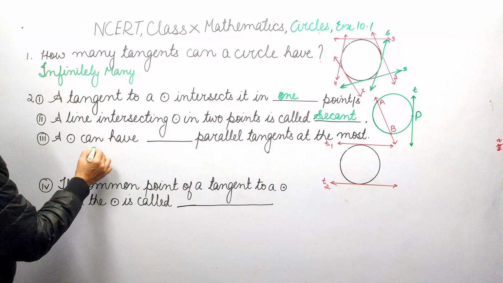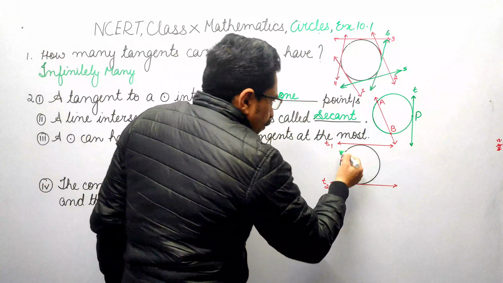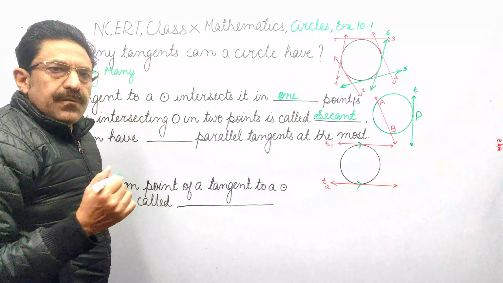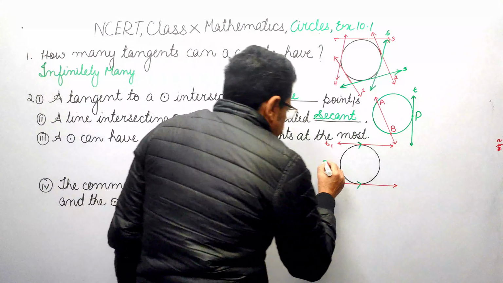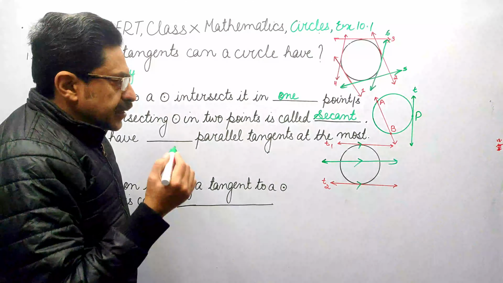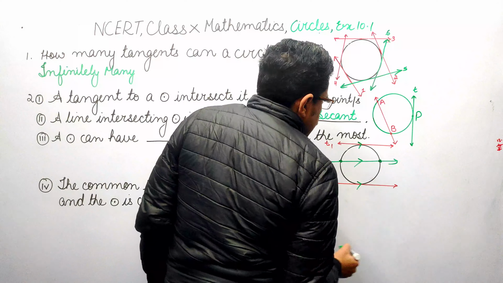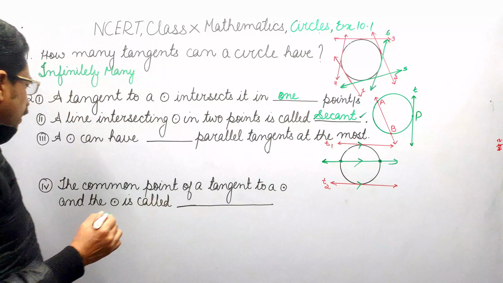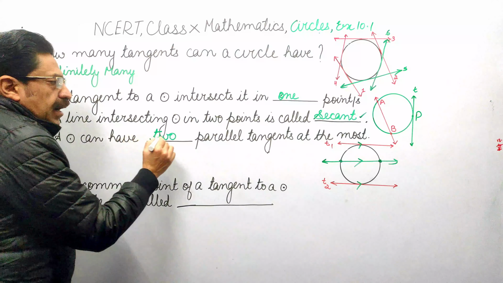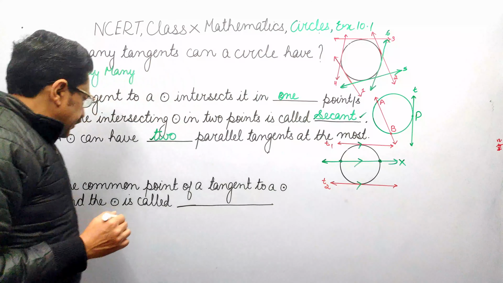A circle can have dash parallel tangents at the most. Here in figure we see 2 parallel tangents are drawn to the circle. Can we draw more? Let us try. Is this a tangent? No. It intersects the circle at 2 points. Therefore, it is a secant. So the maximum is 2. A circle can have 2 parallel tangents at the most. So this is not a tangent.